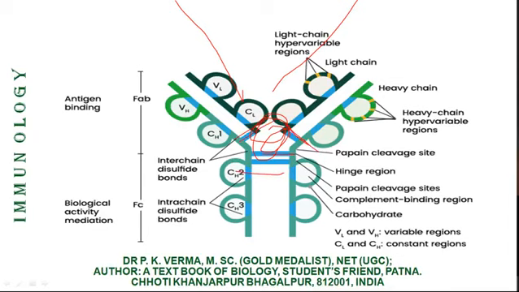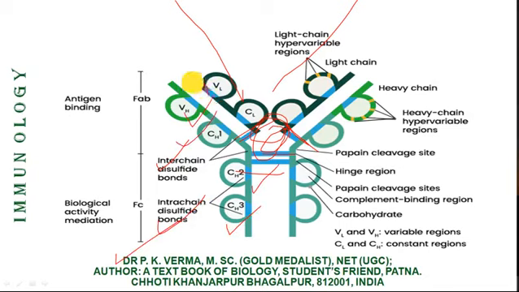So this attachment is because of the disulfide bond. Here interchain disulfide bond, that is in between light and heavy chain, and intra-chain, that is within the chain itself, disulfide bond. What is this intra-chain? So you see the loop-like structure at 4 places.